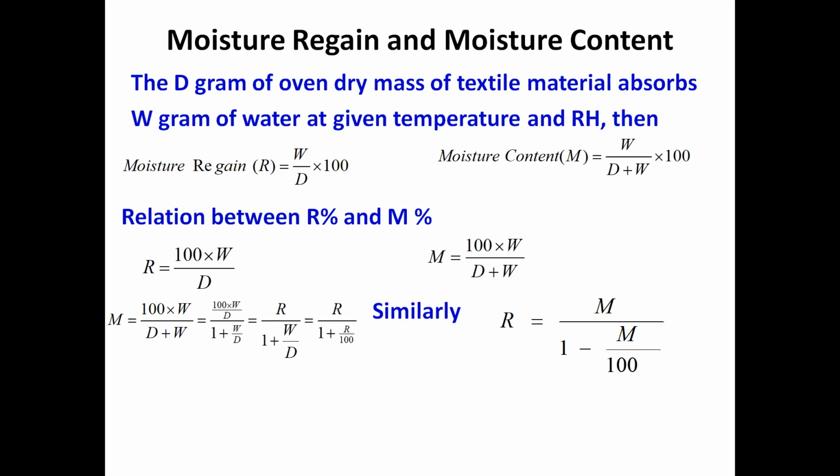So R upon 1 plus W upon D, that you can write in terms of R upon 100. So in this way, M equal to R upon 1 plus R upon 100. In this way, you can calculate moisture content. The value will again come less, because here the denominator is again bigger, 1 plus R upon 100. And the opposite one, 1 minus M upon 100, there the denominator will become small.